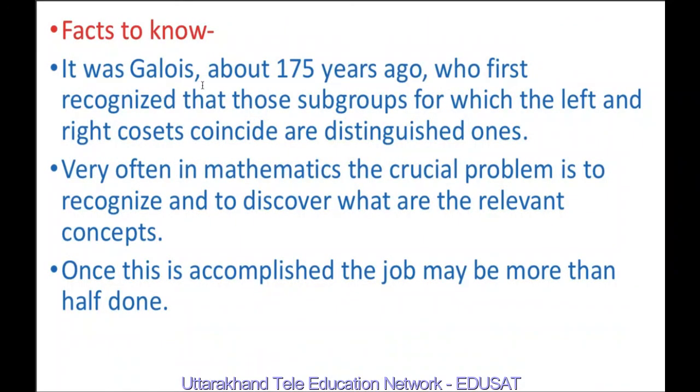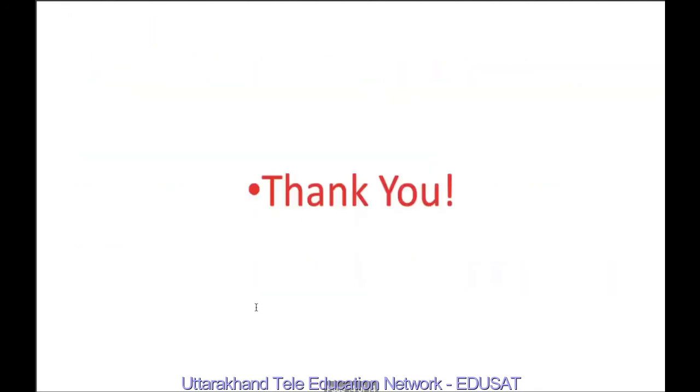So it was Galois about 175 years ago who first recognized that those subgroups for which the left and right cosets coincide are the distinguished ones. Very often in mathematics, the crucial problem is to recognize and to discover what the relevant concepts are. Once this is accomplished, the job may be more than half done. Thank you.